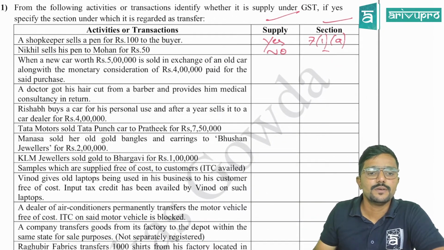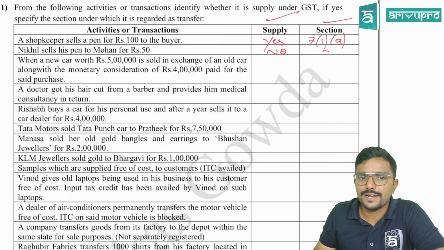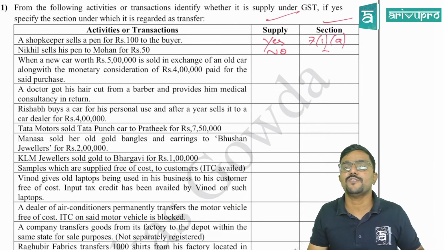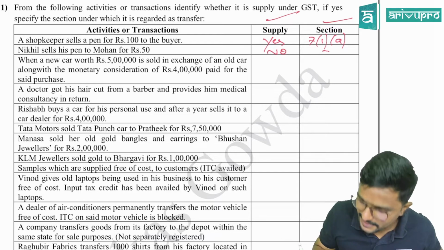Okay, next. When a new car worth 5 lakh is sold in exchange for an old car along with the monetary consideration of rupees 4 lakh paid for the said purchase. So it is an example of exchange. Is it a supply? Yes.